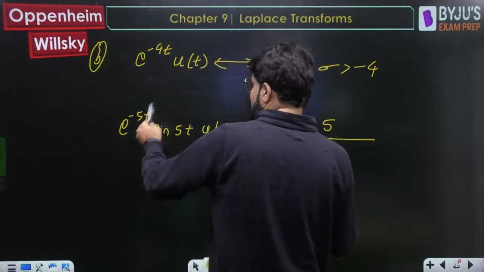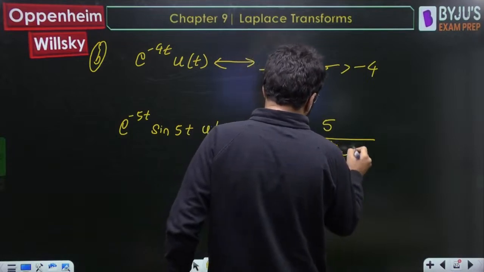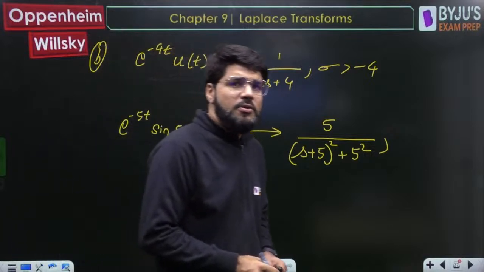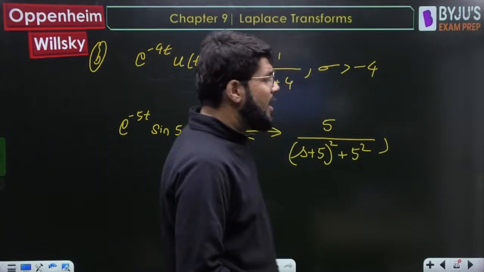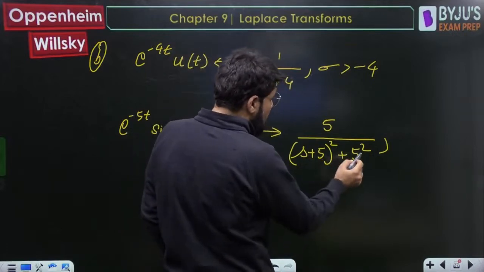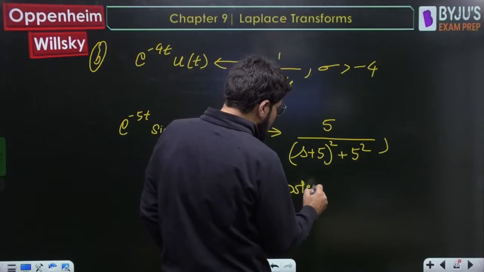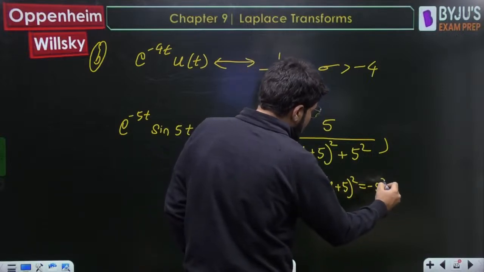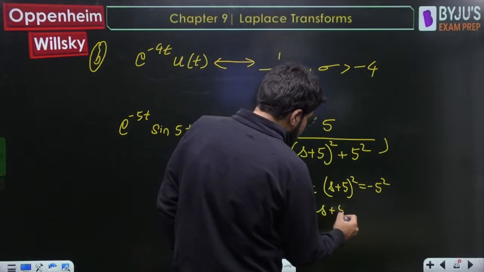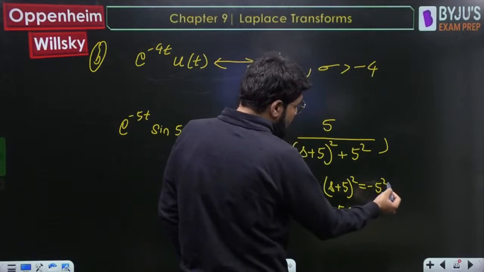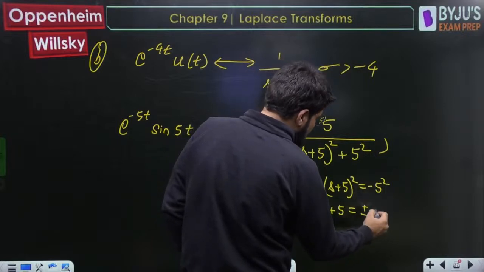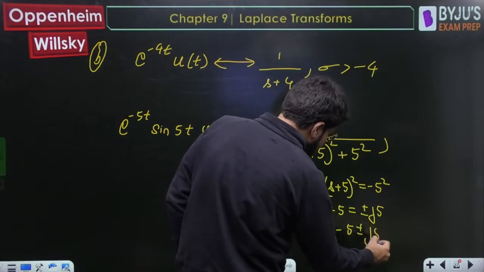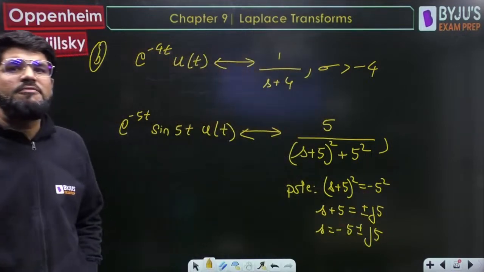(s plus a) whole square plus omega square, so s plus 5 whole square plus 5 square. What about the ROC? Now you can directly calculate the pole. The pole of this one: s plus 5 whole square will be minus of 5 square. If I take the square root, s plus 5 is square root of minus 25, which is plus minus j5. So what is the pole? Shifting the 5 to the right side, it is minus 5 plus minus j5.